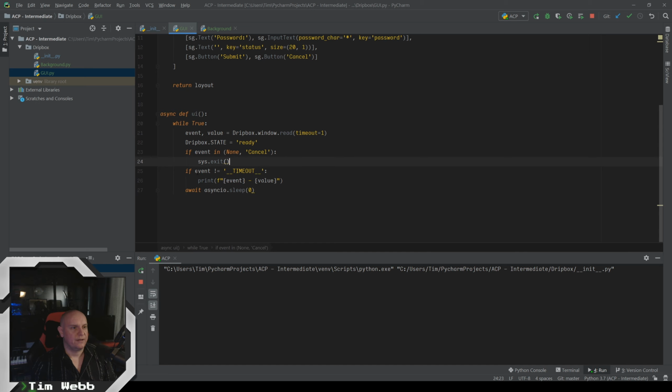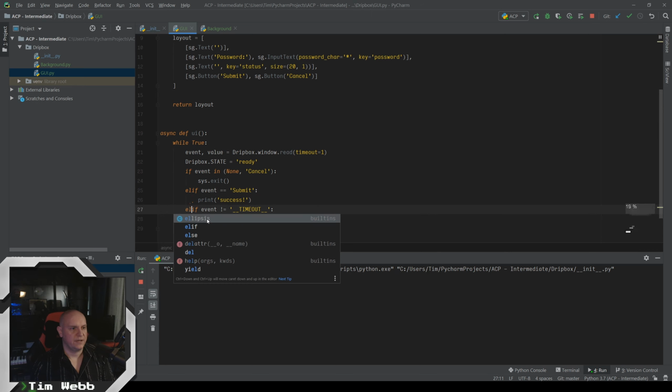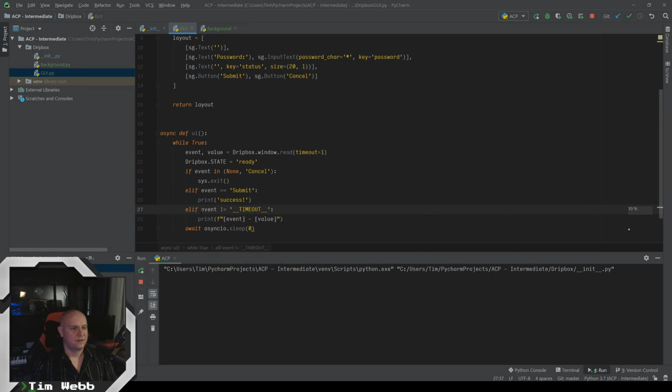We'll do an elif event equals submit, print success. And we'll change this to an elif, because this is our handler for everything besides timeouts that we aren't already covering. Then we want it to print out the event and the values so we know what's happening.